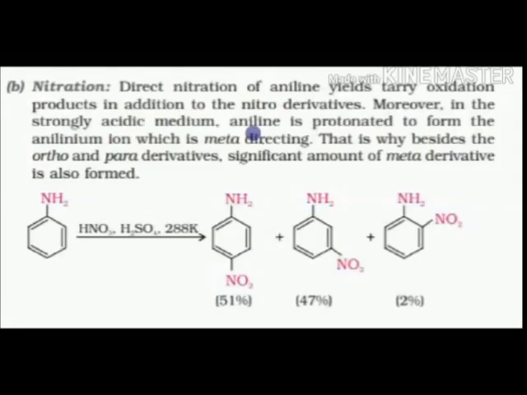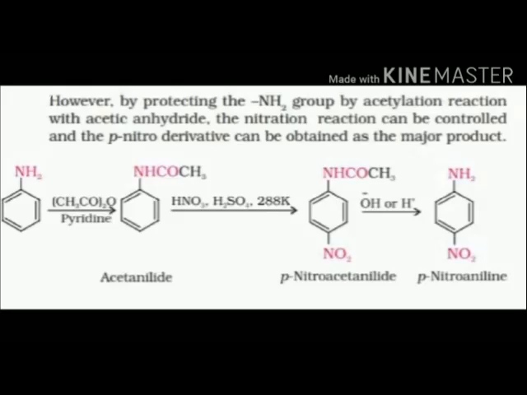Nitration: if we want to introduce a nitro group, it should be carried out in the presence of HNO3 and H2SO4. Para is the major product, then ortho, and a small amount of meta product is also formed because aniline is protonated in the presence of strong acid. Therefore, a small amount of meta product is formed. While forming the para and ortho products, oxidation happens, therefore tarry product is formed, some amount of tarry product, and the yield is reduced by tarry oxidation. If we want to get only the para product, we need another approach.